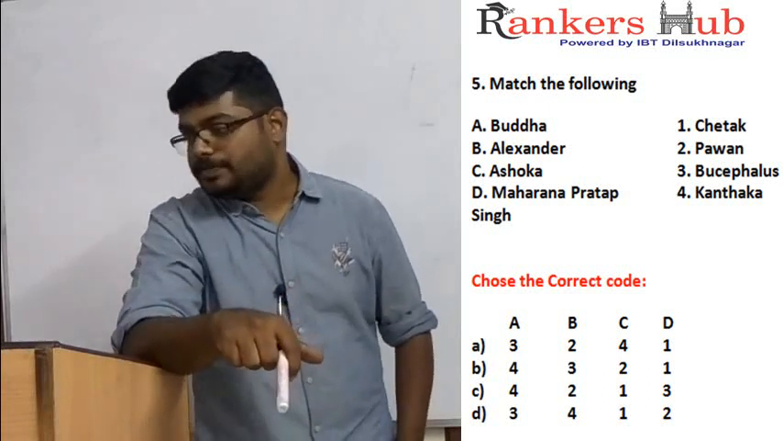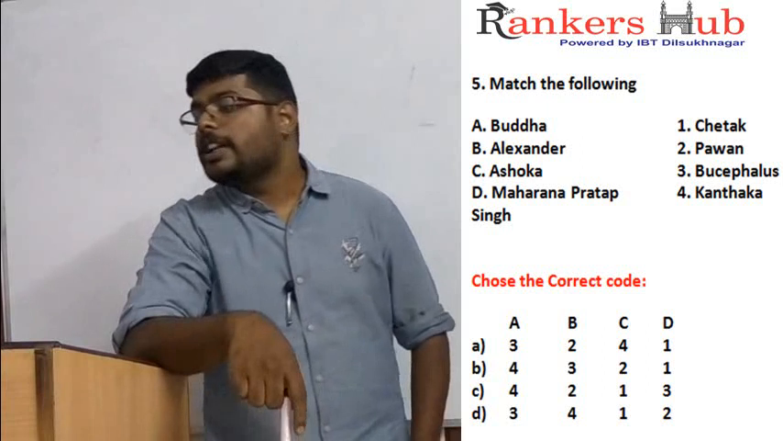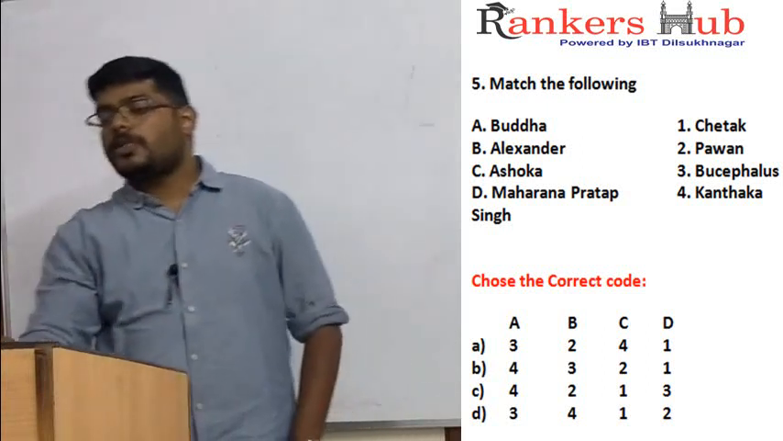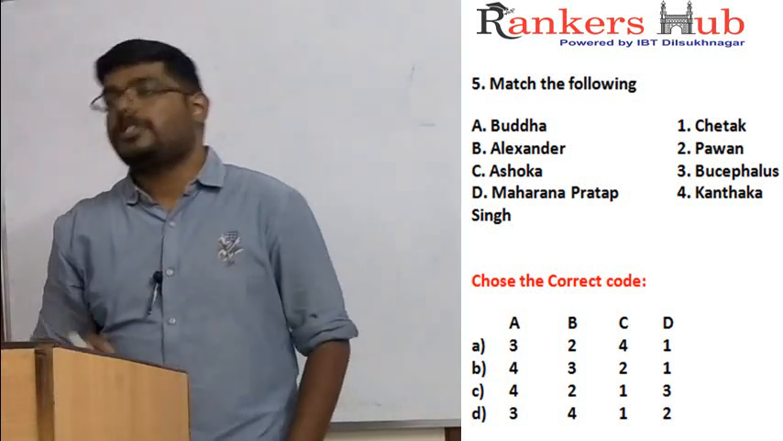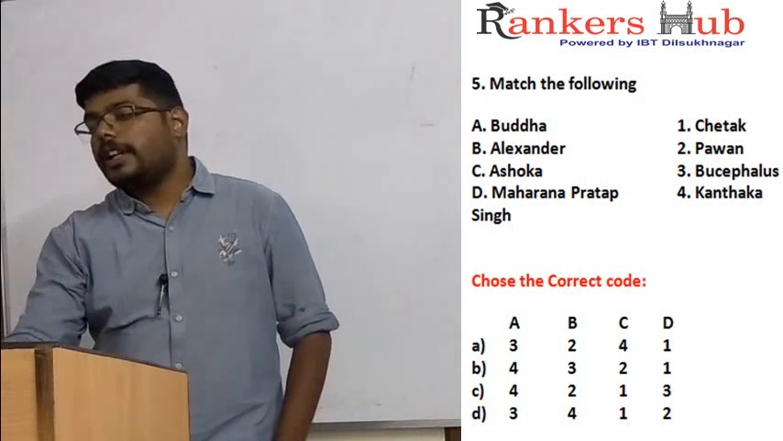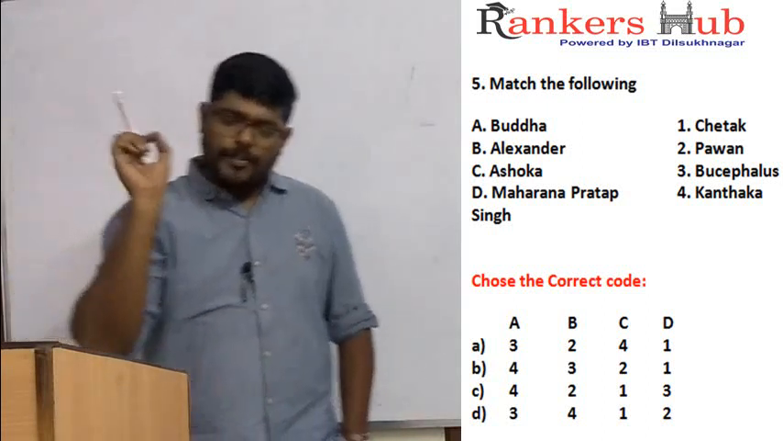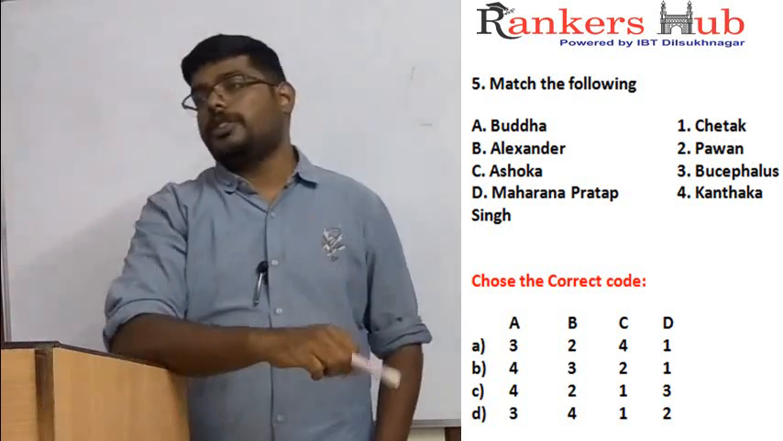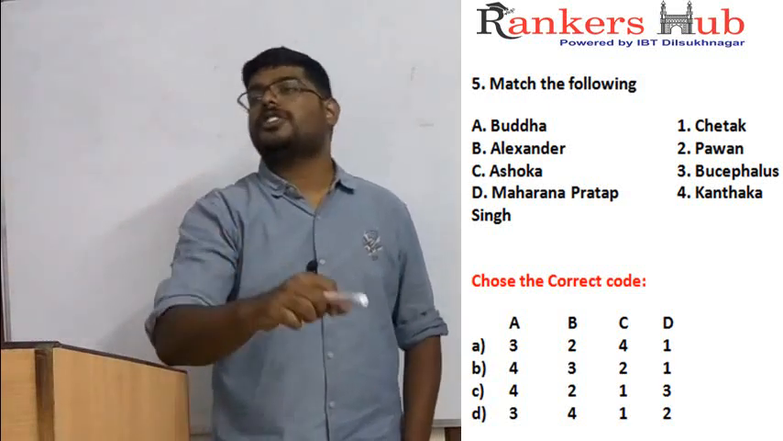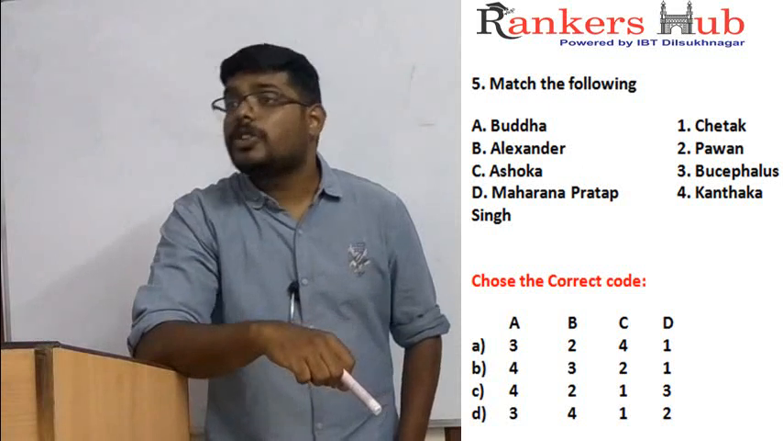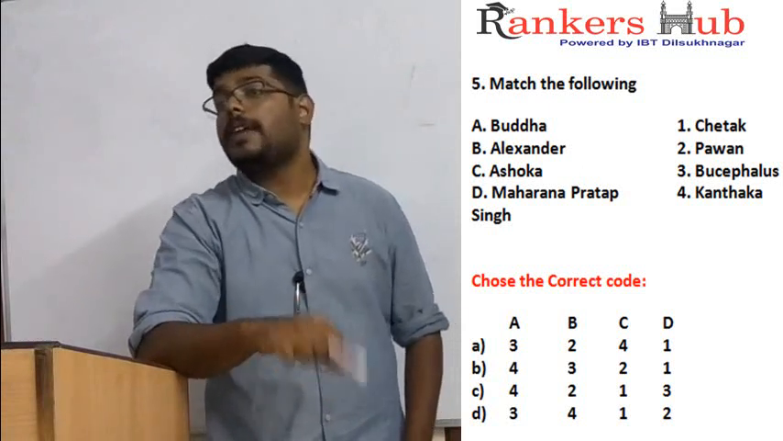But B is for 3. If we go by the options, only option B has B for 3. So the answer is 4, 3, 2, 1. So there is no need to check the other options. This type of question is very easy if you know the concept, and very tricky if you don't know the concept. So be very careful with the concept and knowledge.